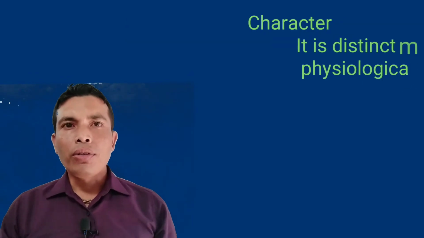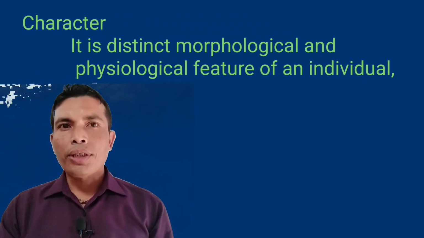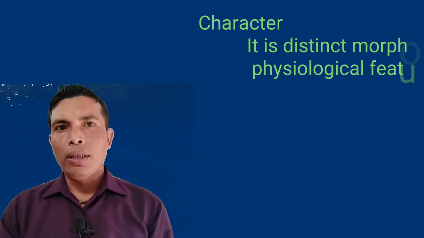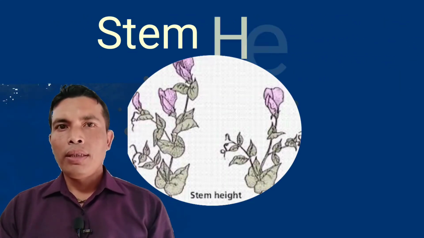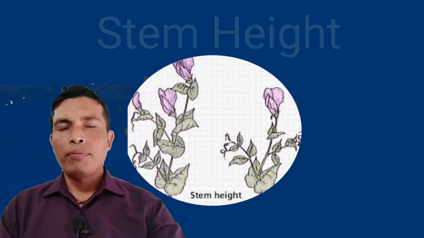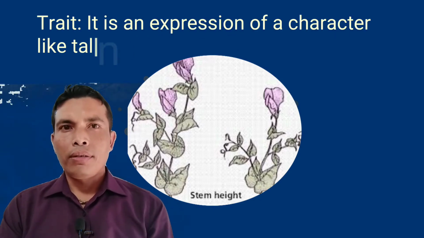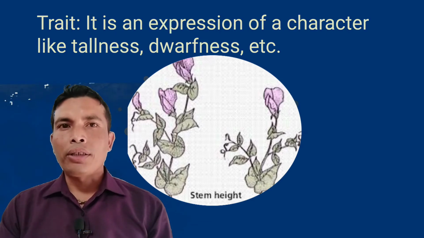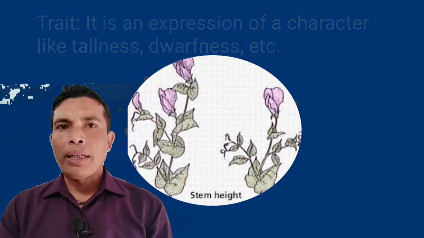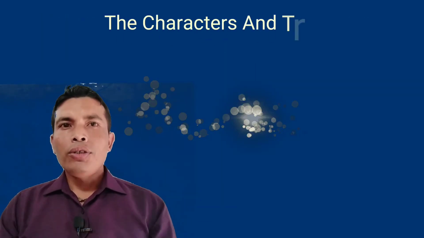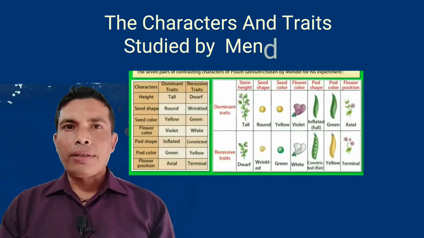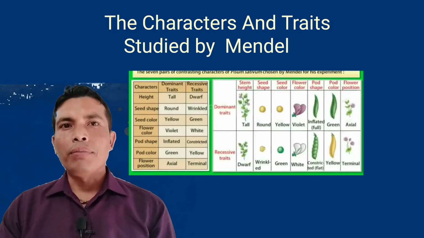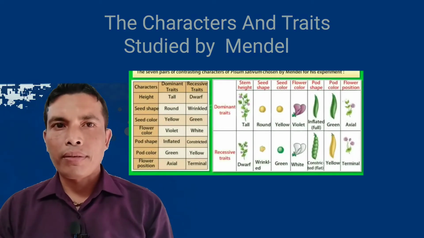Okay, now let us know what a character is. It is a distinct morphological and physiological feature of an individual. Example, stem height. Now what is a trait? A trait is an expression of a character, like tallness, dwarfness, etc. To know more about characters and traits, let us learn the characters and traits of the garden pea studied by Mendel in his experiments.